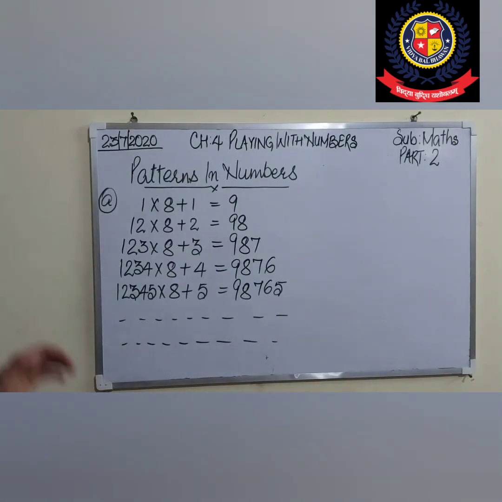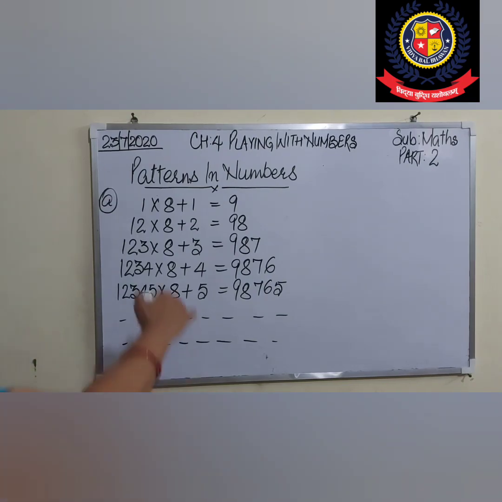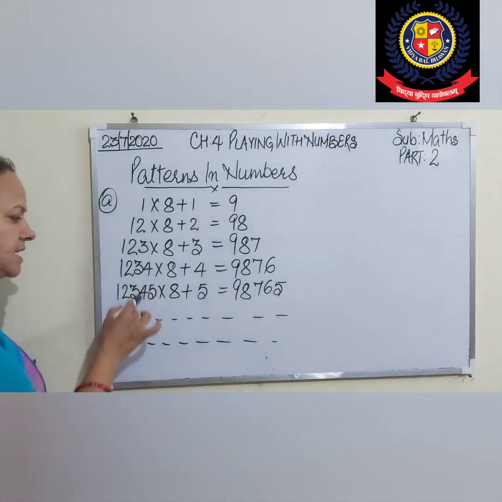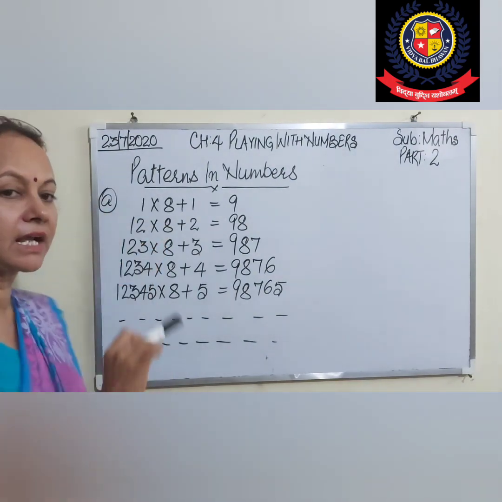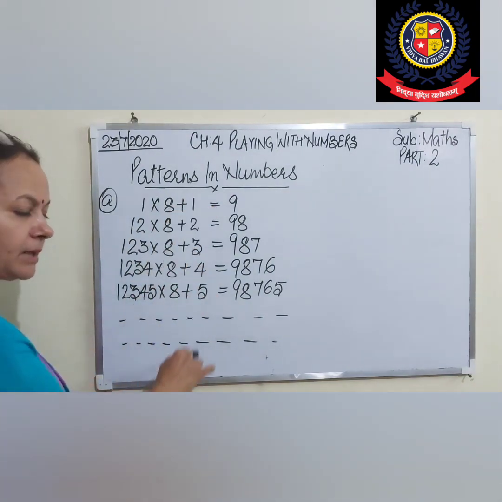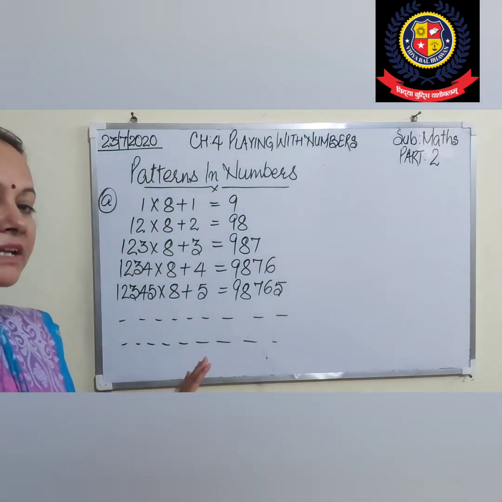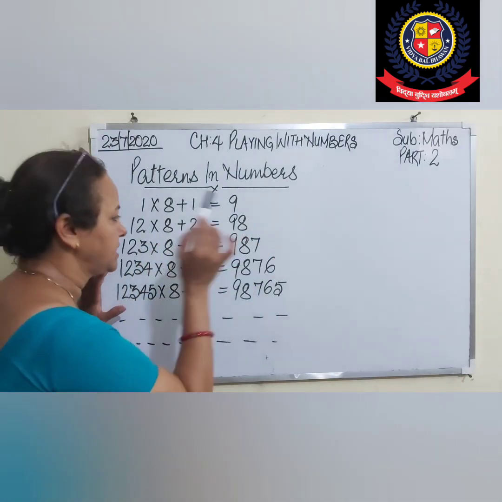Now student, next is pattern in numbers. Our next topic of today is pattern in numbers. We will follow some pattern in it. Like 1 into 8 plus 1 is 9. That's right. Now we are increasing, see whatever I have written. Next is 12. With this 1, what did we add? 2. This is 12 into 8. This one number will be the same. This one number will be in increasing order, whatever we are adding. And by which number we are multiplying, that will always be the same. Multiply by 8 only. 12 8s are 96 plus 2, 98.